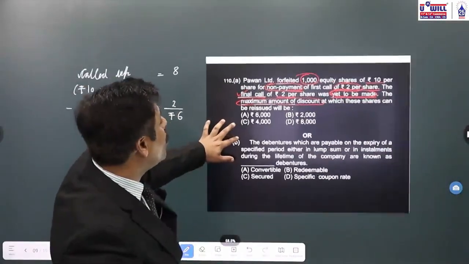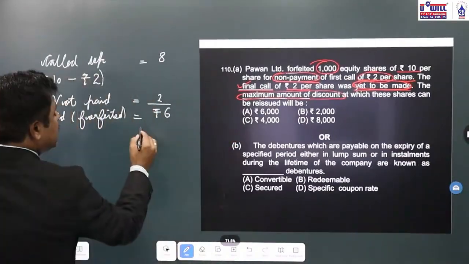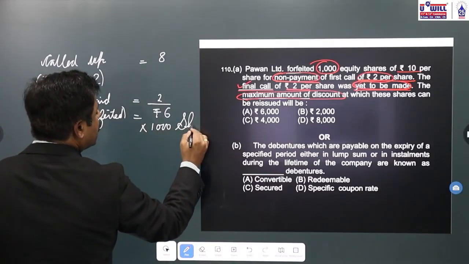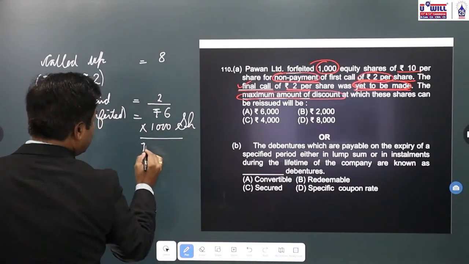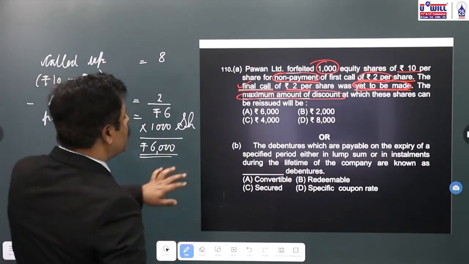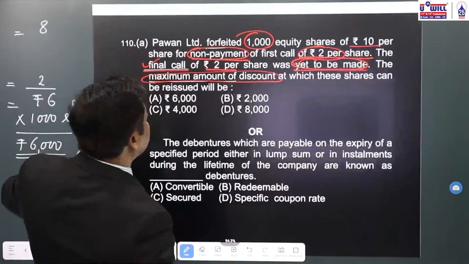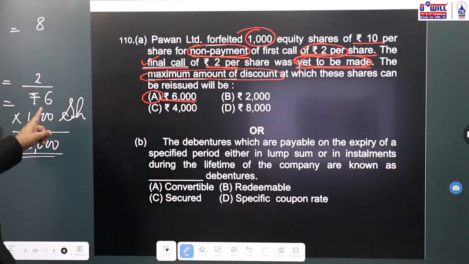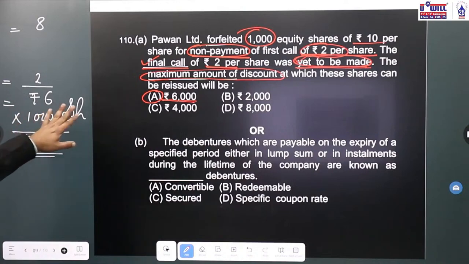So what is the total amount that can be forfeited? 6 into 1,000 shares, rupees 6,000. So what will be your correct answer? Option A. I hope everyone is clear with this. 8 minus 2, 6. 6 into 1,000, 6,000.